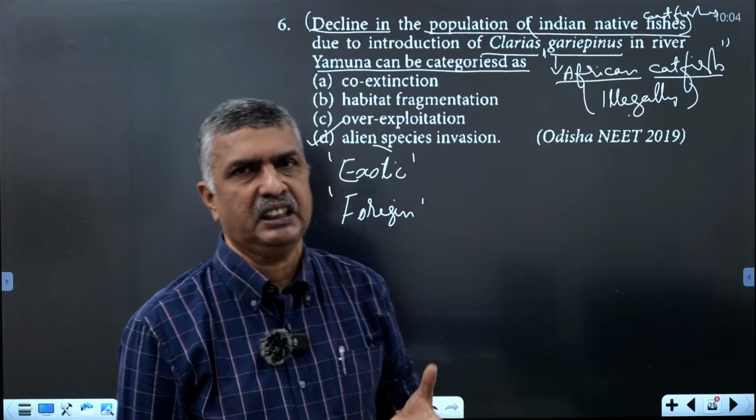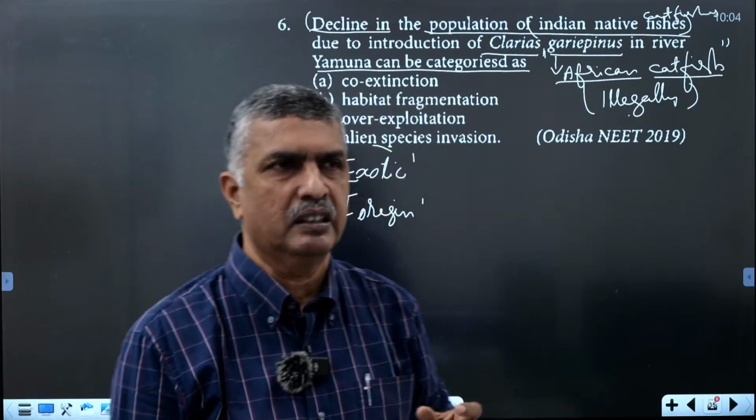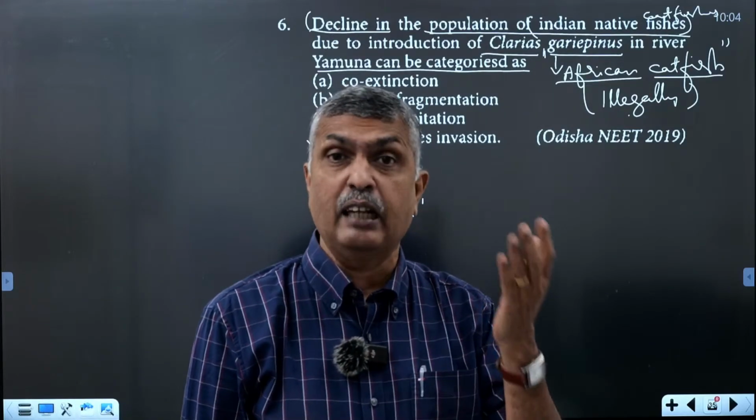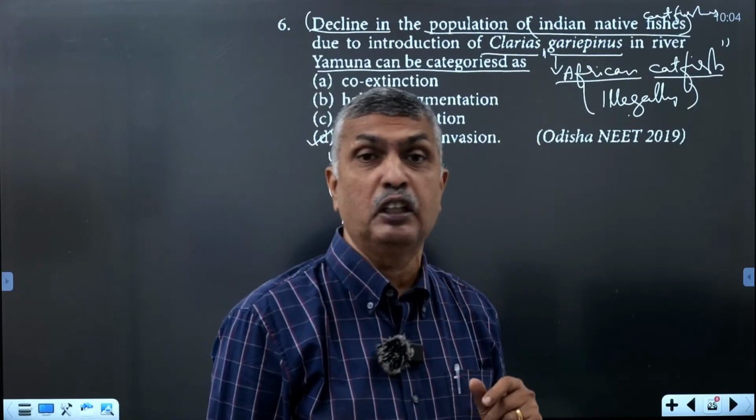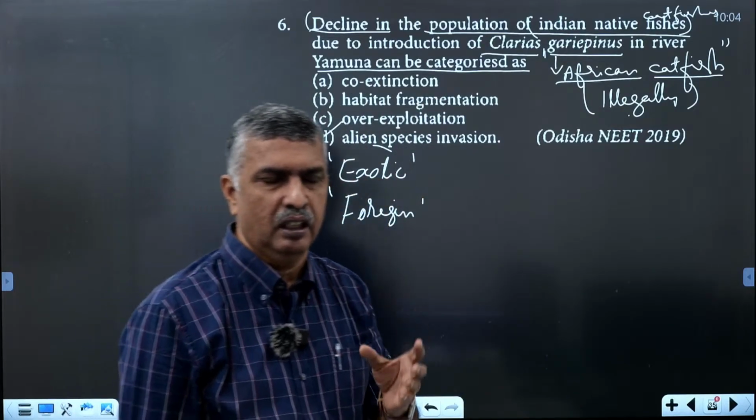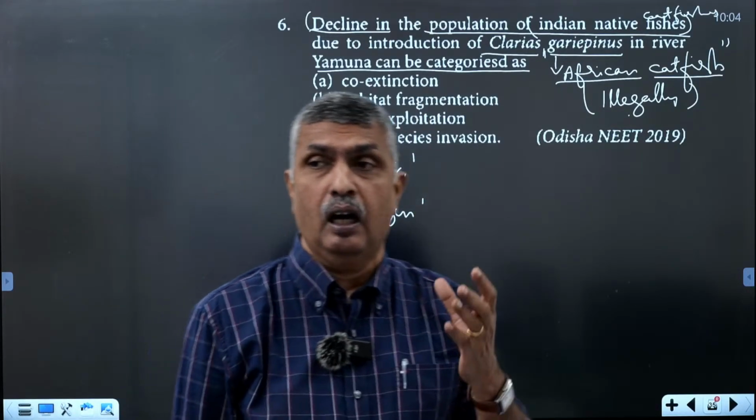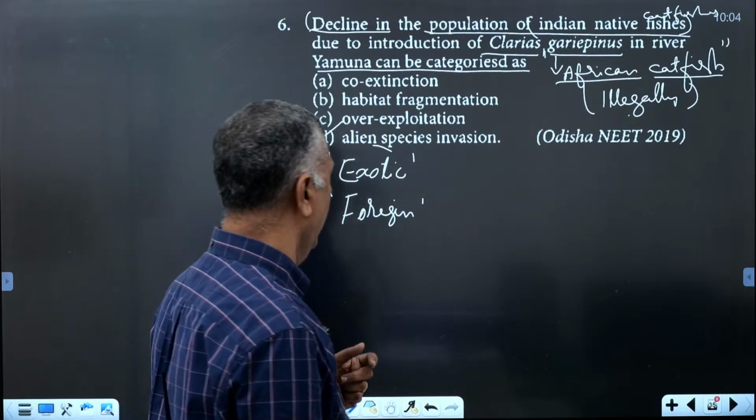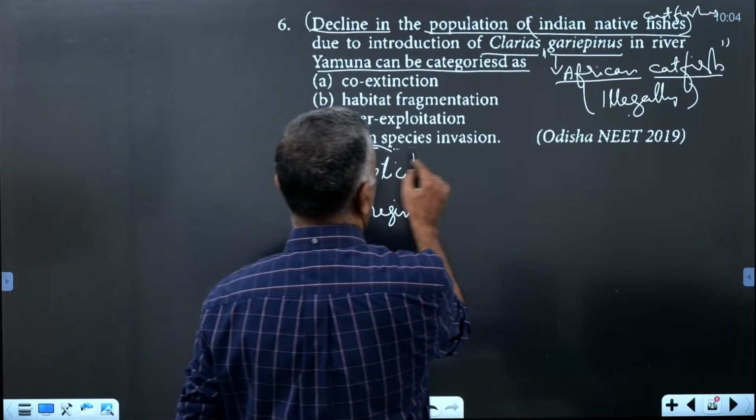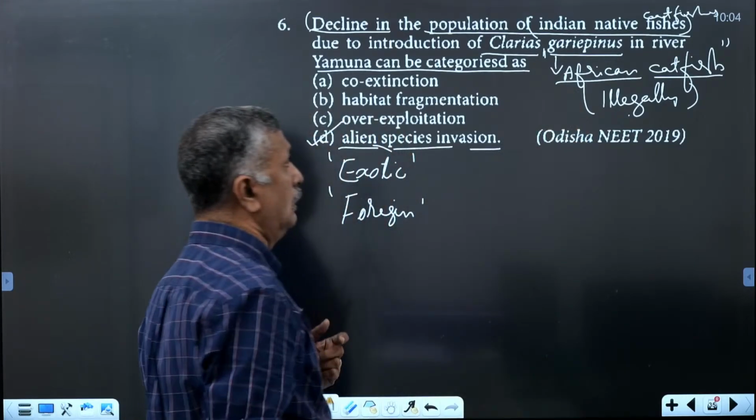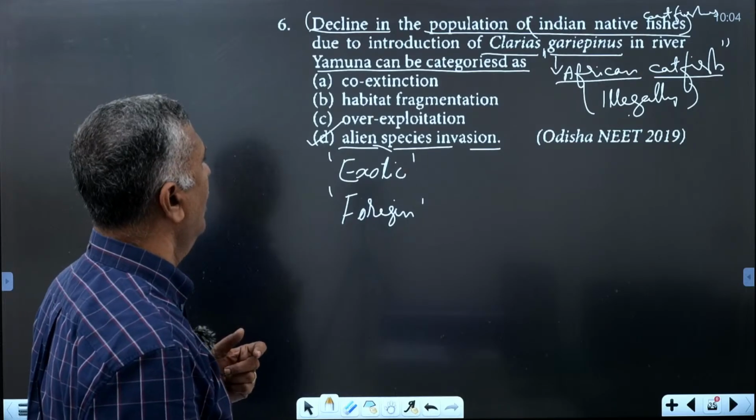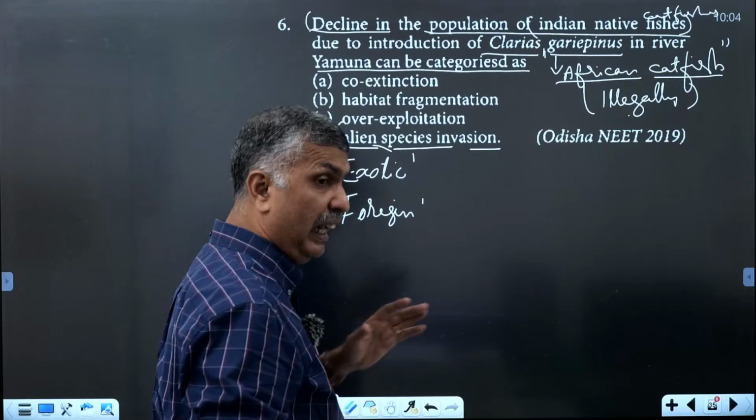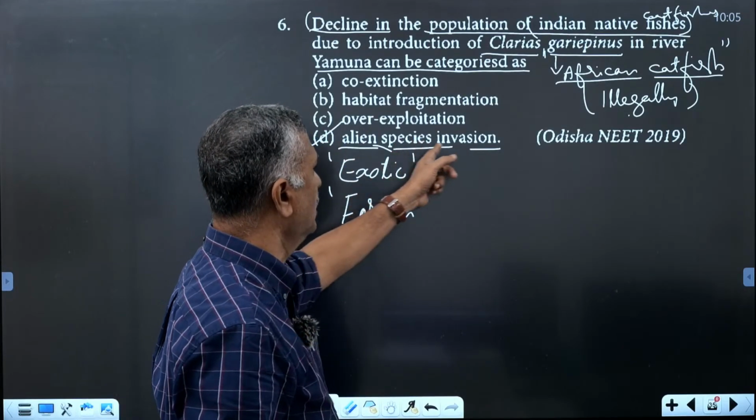There are several introductions of organisms in some countries that lead to the extinction of their indigenous species. You heard about Nile perch. Nile perch was introduced in Lake Victoria in East Africa, and it caused the extinction of several indigenous cichlid fishes. Over here it is alien species invasion. An example is African catfish introduced in India, which declines the population of Indian native fishes or causes their extinction. That is by alien species invasion.